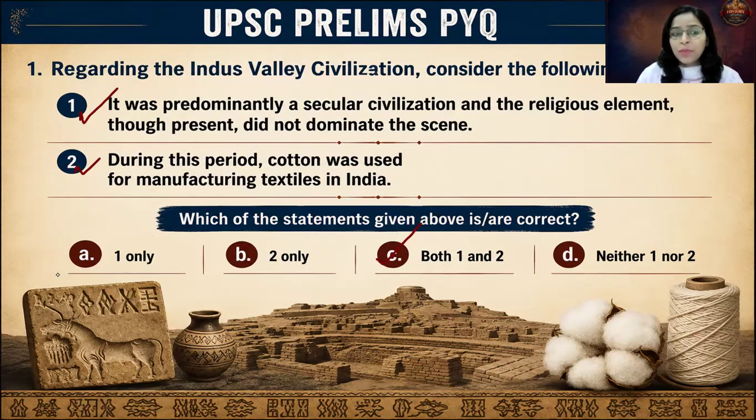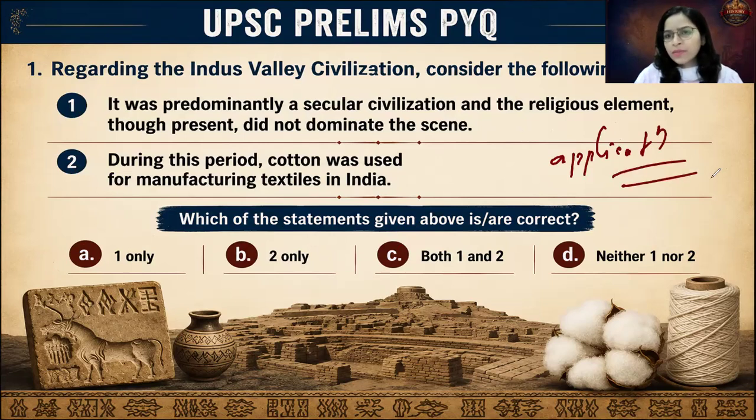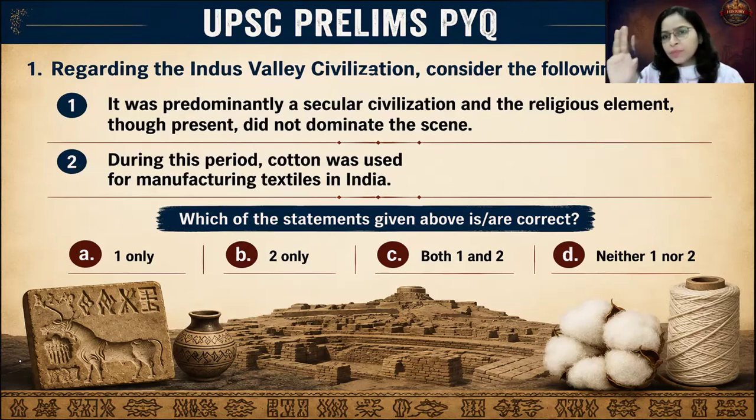If you look at this question, it is an application based question. Whatever knowledge you have of the Indus Valley civilization, you have to apply it over here and come to the conclusion whether the statement is correct or not. You cannot expect that you will always get a clear-cut direct question. Sometimes the questions are application based where you need to do the analysis and then come to the conclusion. So you need to have a thorough knowledge of the topic.